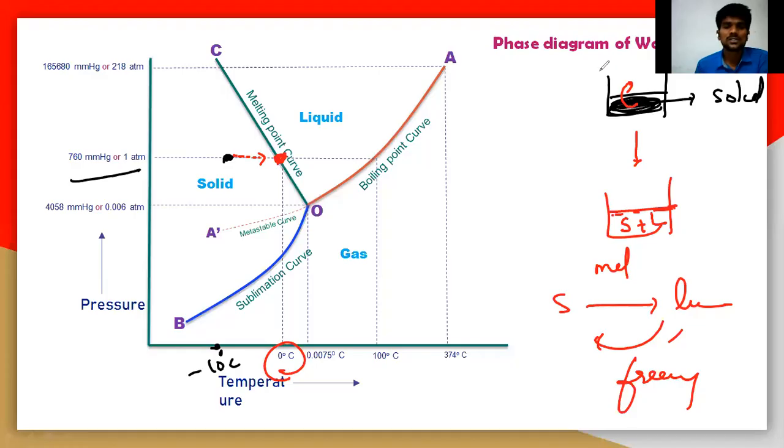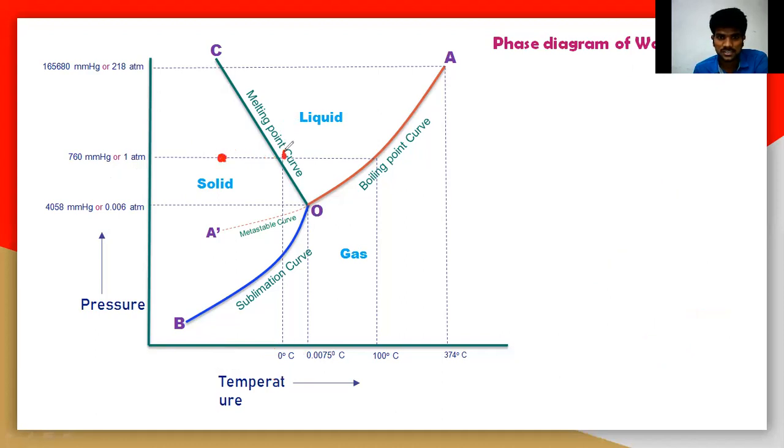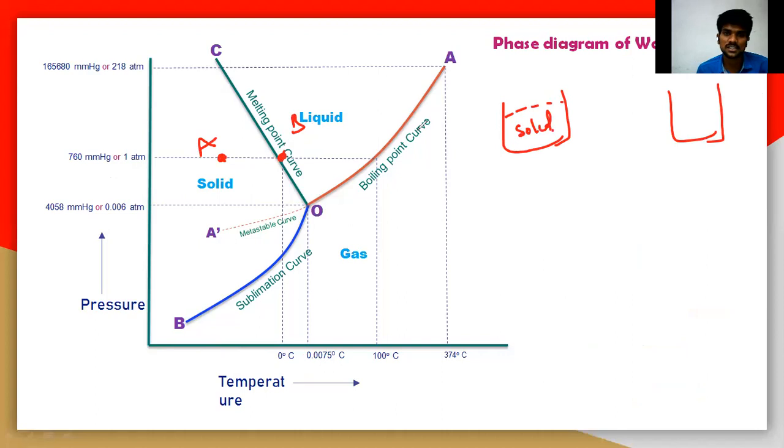Now let us see. When you are reaching this particular point, again I'm writing here A and B. So let us take a particular solid. This is the A point and this is the B point. At A point, first of all, only solid is there. But when it is reaching the B point, the solid is there and also the liquid is there. This is at minus 10 degrees Celsius and this is 0 degrees Celsius.